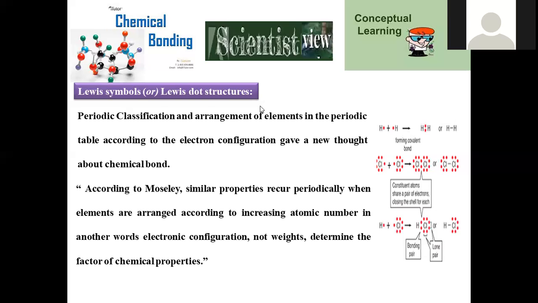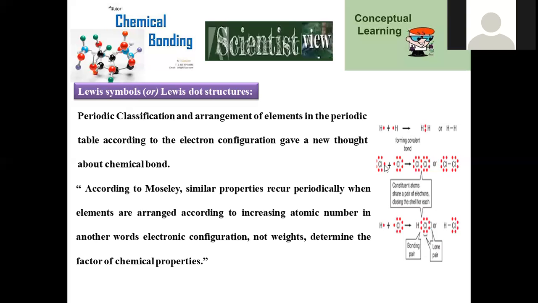And this is the system. In general, we can say this is a Lewis dot symbol structure. Hydrogen with one electron gets combined with another hydrogen, so that two electrons are generated in between. This is a kind of chemical bond formation between two hydrogen atoms. And in this manner, bond formation can be represented with a dotted structure.